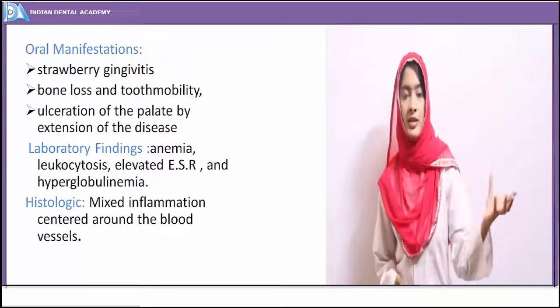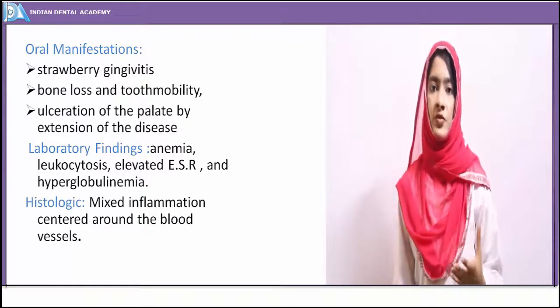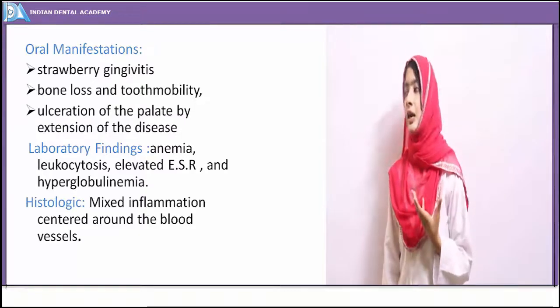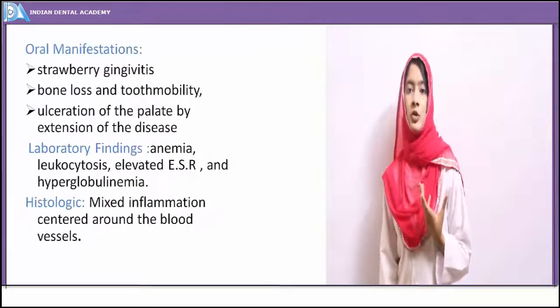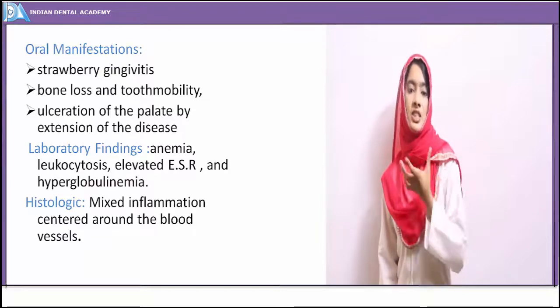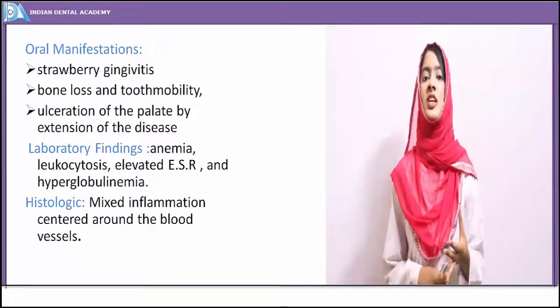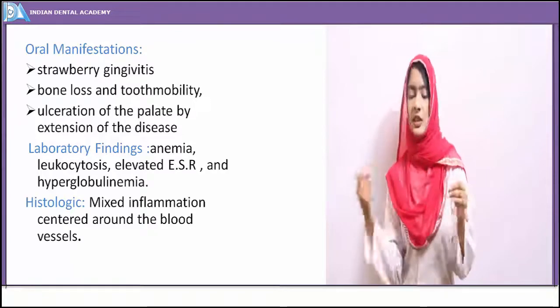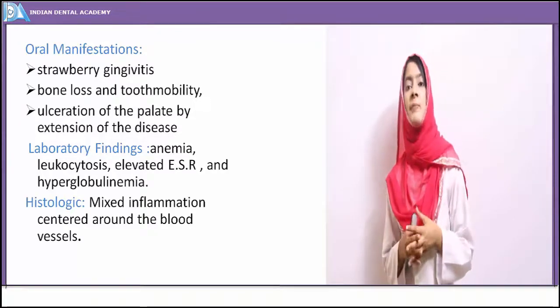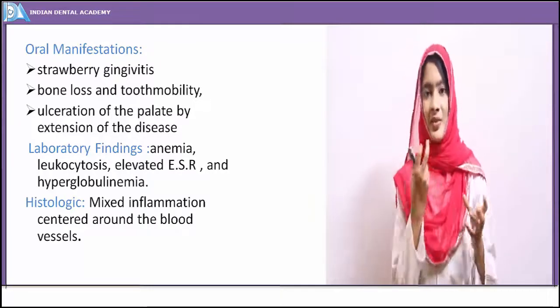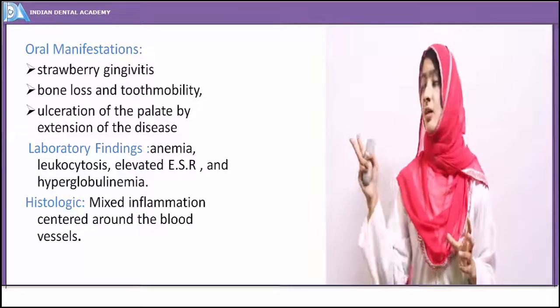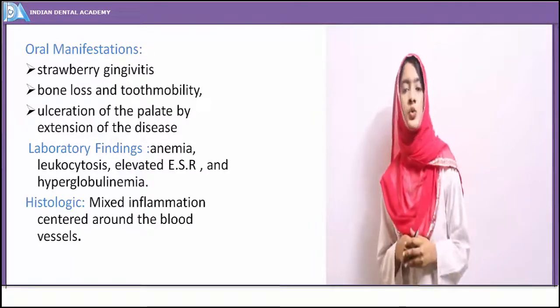When coming to the oral manifestations of Wegener's granulomatosis, the gingiva shows extensive ulceration, and hemorrhages are seen. Because of the ulceration, the epithelium of the gingiva just sloughs away, and it is extremely reddened. The term strawberry gingivitis is used for it.